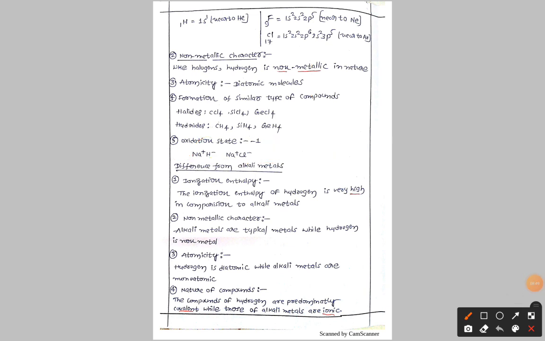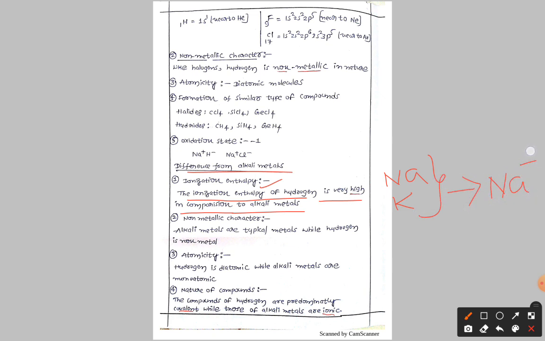Now let us discuss the differences. First, differences with the alkali metals. First we have ionization enthalpy. Ionization enthalpy means the tendency to remove an electron from a gaseous neutral atom. The ionization enthalpy of hydrogen is very high in comparison to the alkali metals. As you know very well, the first group elements like sodium, potassium, rubidium have less ionization enthalpy, so they can easily lose the electron.